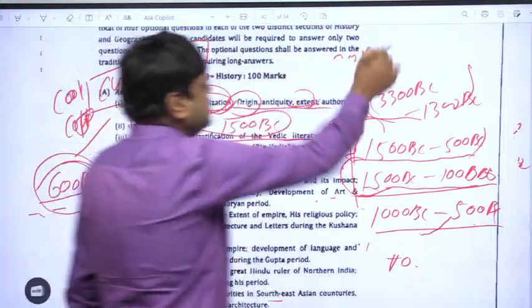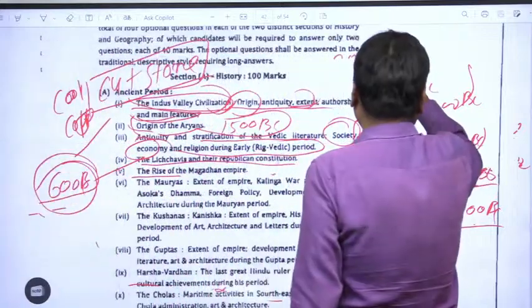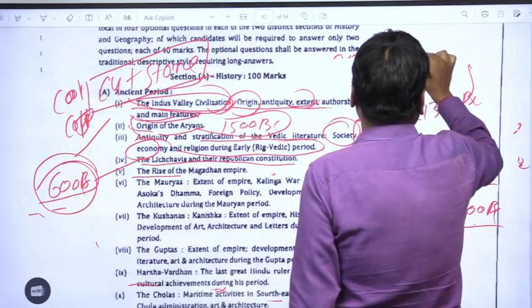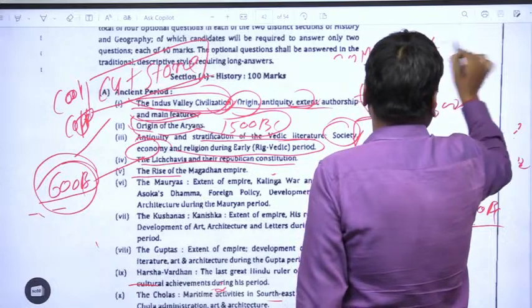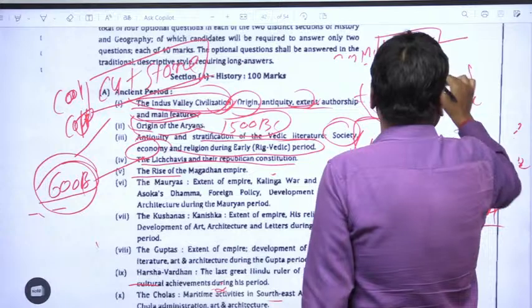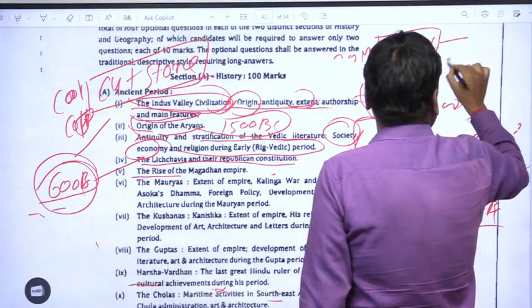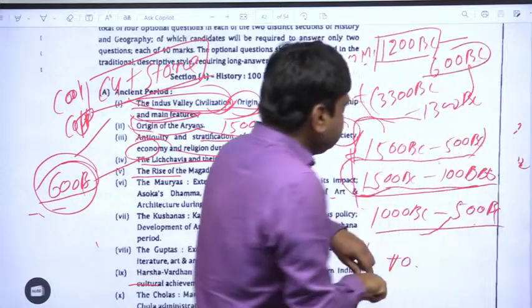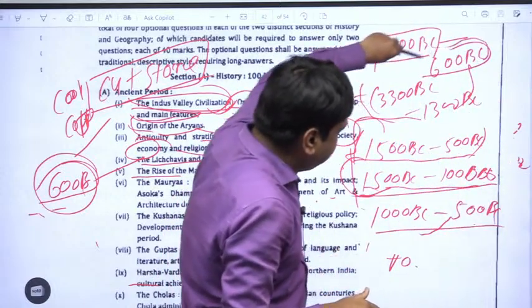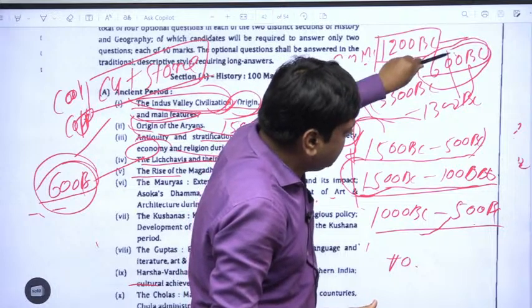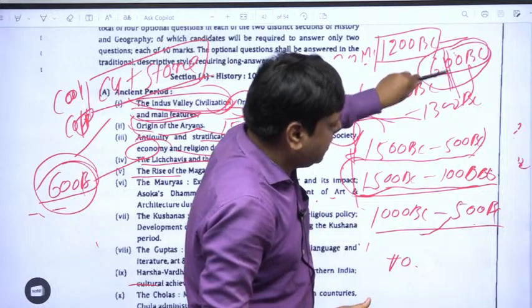So the Iron Age is approximately 1200 BC to 600 BC, and around 600 BC was the period of the Mahajanpada era.